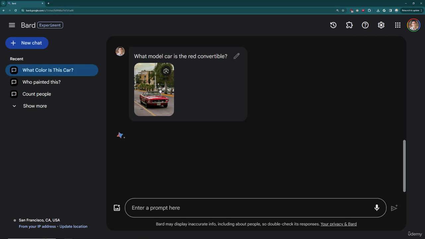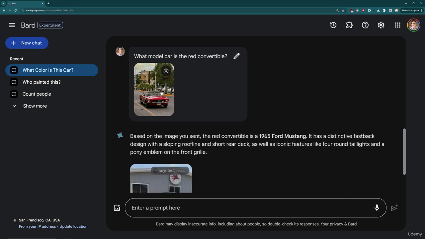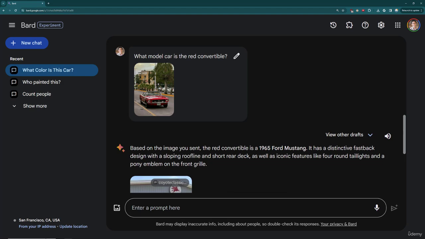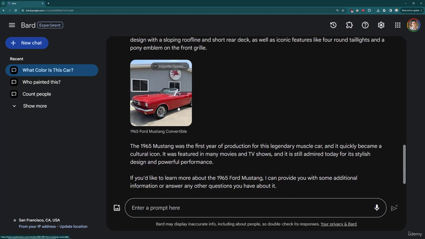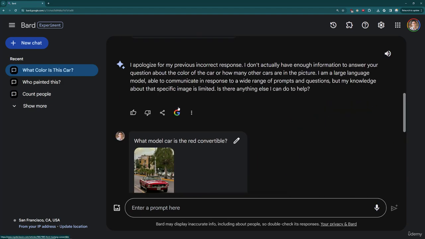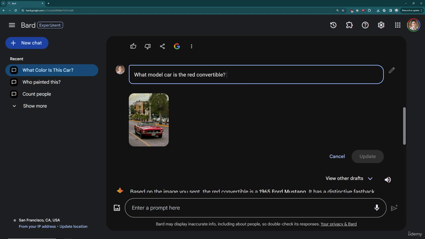So we'll go ahead and see if it can figure out that it is a Ford Mustang. And there it is. I think that's the correct year. So, 1965 Ford Mustang. That's awesome. And let's try one more. That's a little harder. What country was this photo taken in?